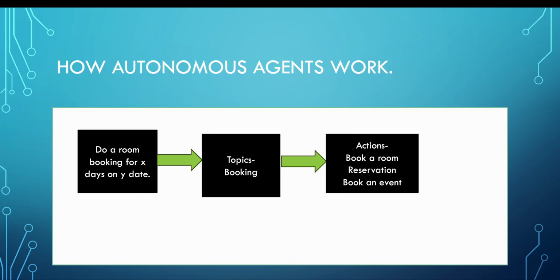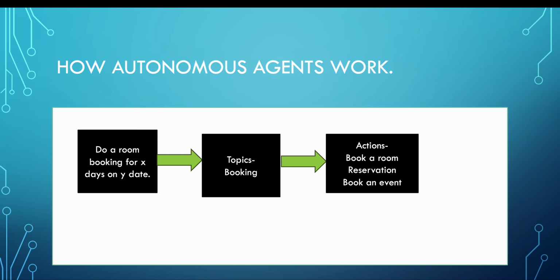Now this is a small diagram which I have created. For example, this is the data: do a room booking for X days on Y date. I am telling the autonomous agent chatbot, can you do a room booking for me for this many days and on this date. So what will the chatbot do? The chatbot will go to the Atlas reasoning engine, and the Atlas reasoning engine will go to the booking topic.